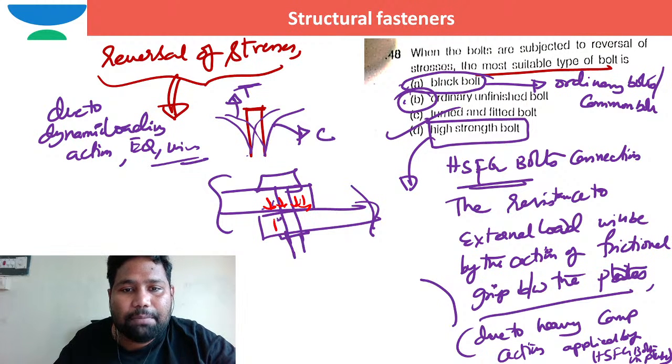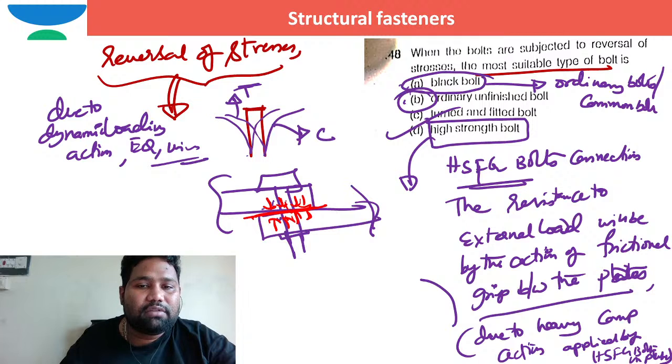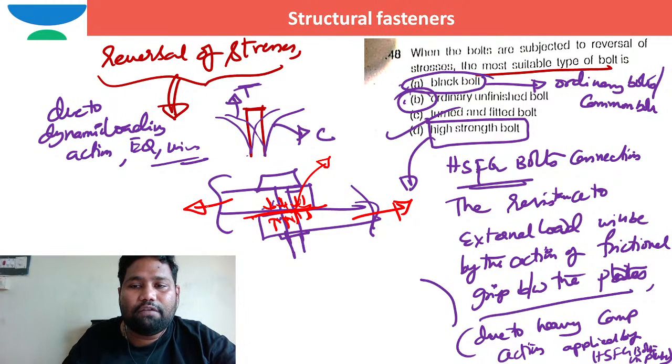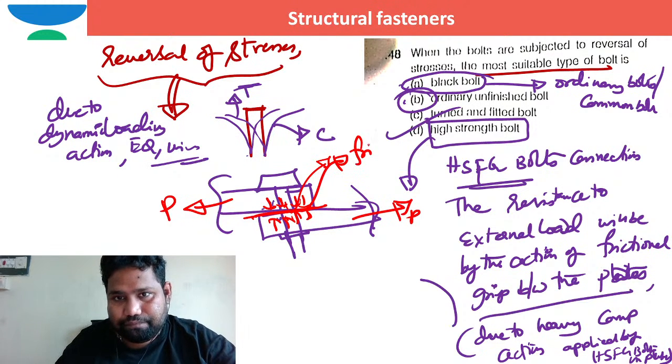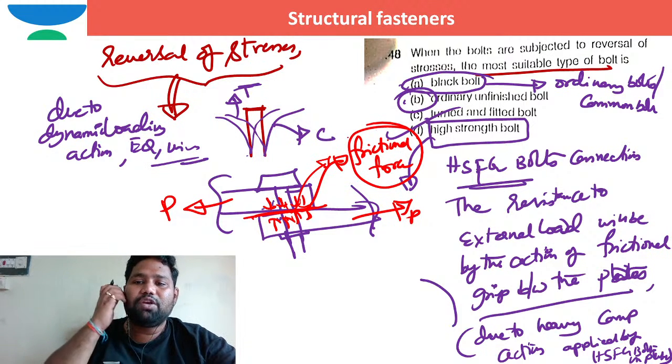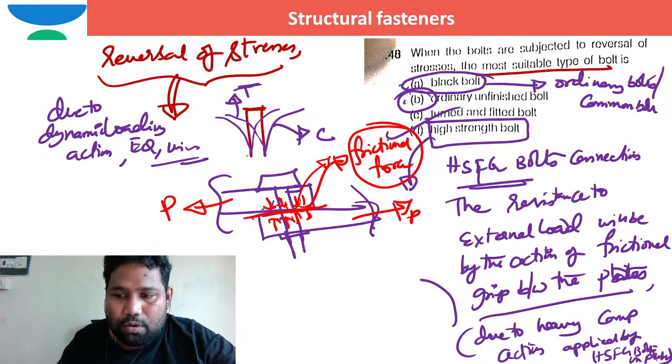Because of this normal reaction and friction between these two plates, the external load coming because of dynamic action is resisted by the frictional force here. That frictional force comes due to heavy compression action applied by high strength frictional grip bolts on plates.